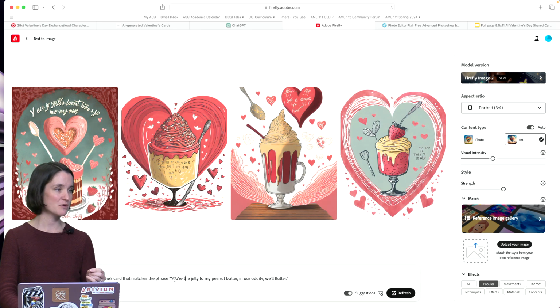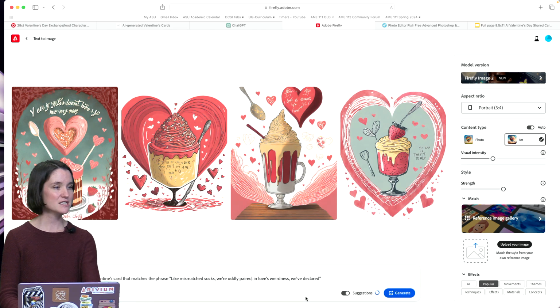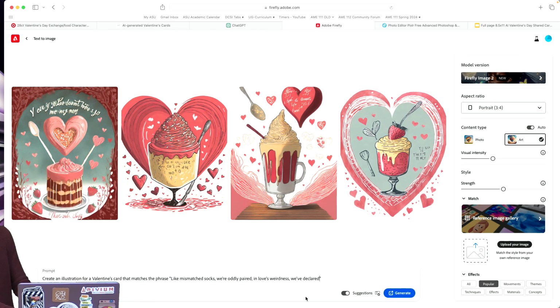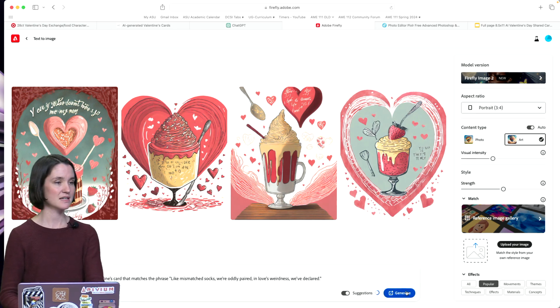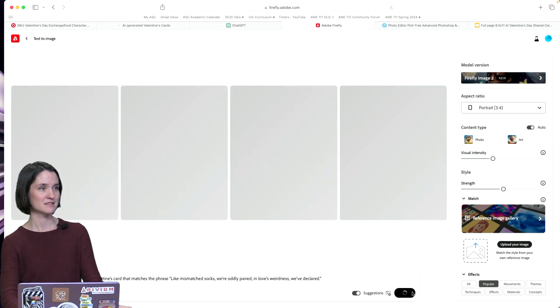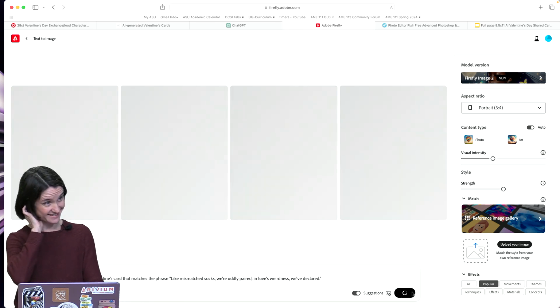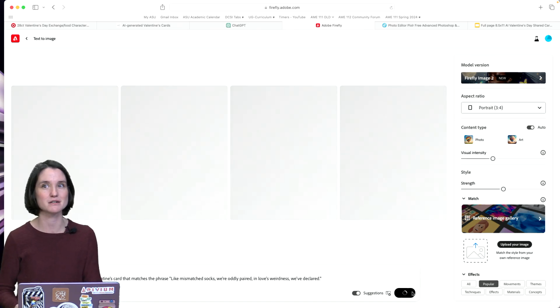And if you don't have Adobe Firefly, then you can use any of the other existing current ones that you can find, and I'll put some links in the description for you. And I just pasted in this phrase, and I said, hey, create an illustration for a Valentine's card that matches the phrase that ChatGPT gave me about mismatched socks. And I click generate. Let's see what we get. Some weird socks, I'm assuming. Oh boy, I'm actually kind of nervous. What are we gonna get? Oh, what would this even look like? Mismatched socks and love.